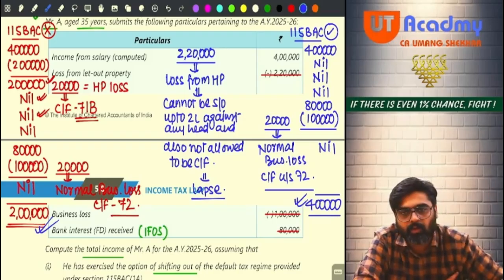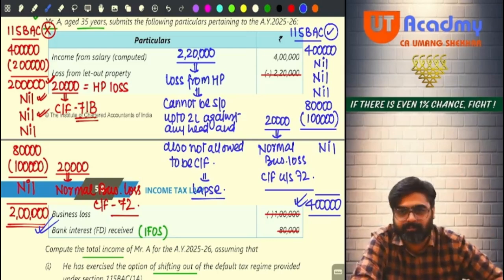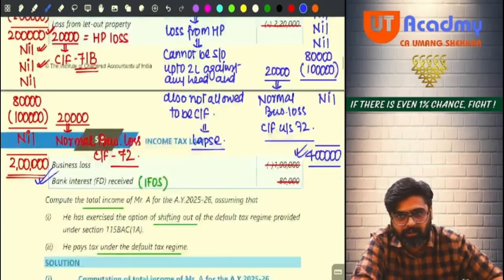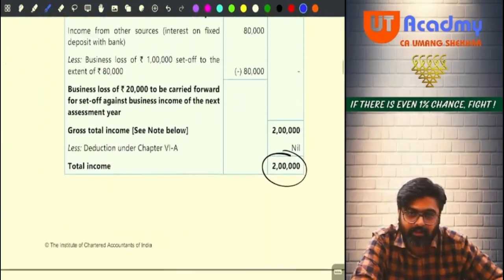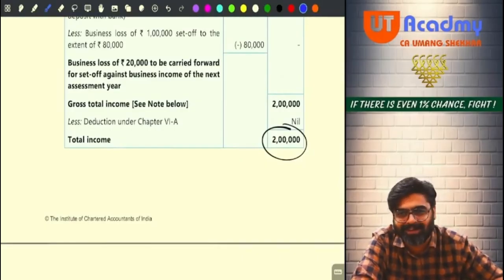So don't try to act over smart. No need to tell them which one is better. Tell them that this is the total income, this is the total income. That's it. You will not get extra marks for over smartness. If the examiner is angry, he'll cut 2-3 marks for your over smartness.